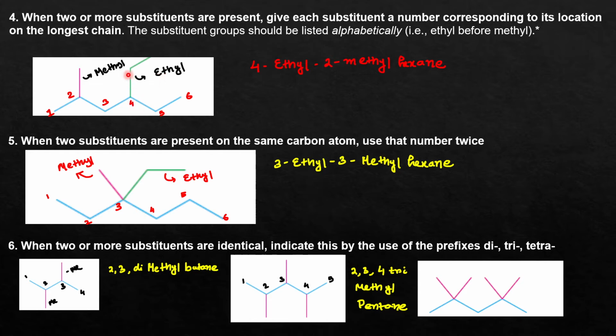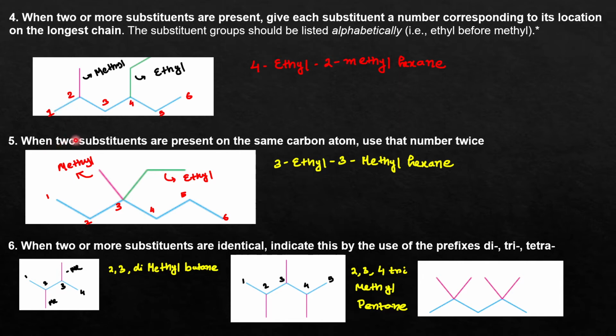Okay, so that's why you will call it 4-ethyl, because the position of the carbon atom with which this ethyl group is attached is number 4, so 4-ethyl, and then after that 2-methyl hexane, because there are a total of 6 carbon atoms in the parent chain.